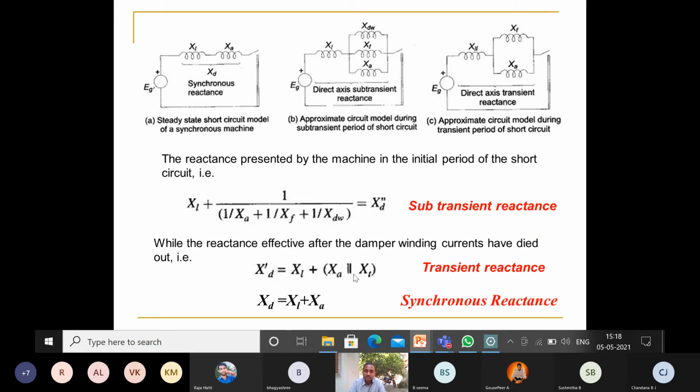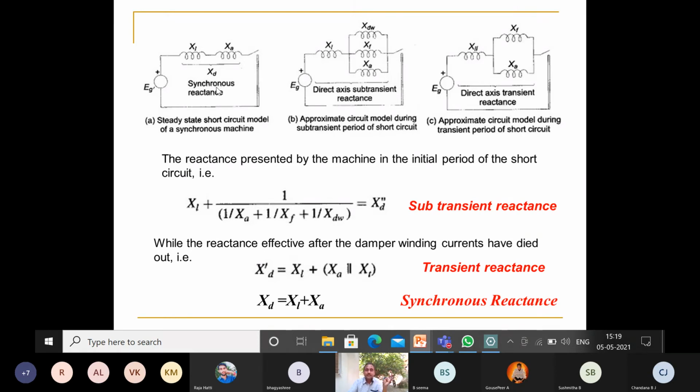These two are in parallel, which means XA into XF divided by XA plus XF. It is the parallel combination, so you know that formula. That is called the transient reactance, represented by XD dash. Finally, XD is the combination of XL plus XA, and this is called the direct axis synchronous reactance.